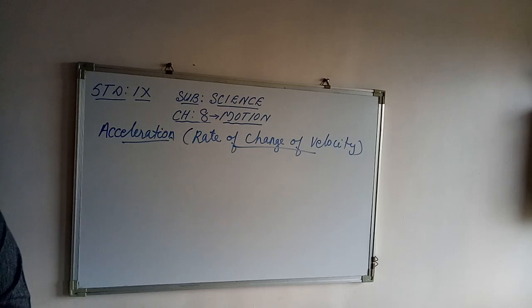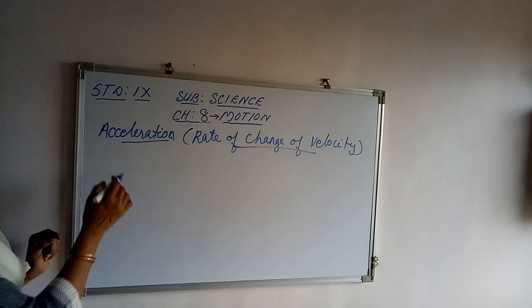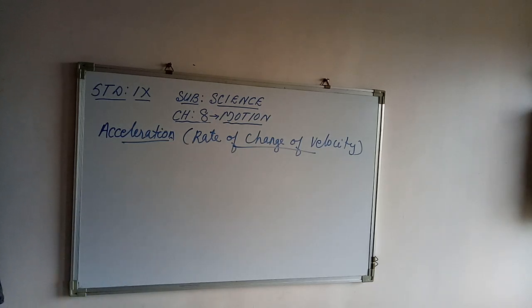But in non-uniform motion, you know that the velocity changes with time. So, in non-uniform motion, velocity changes with time, and it has different values at different points of its path and also at different time intervals.